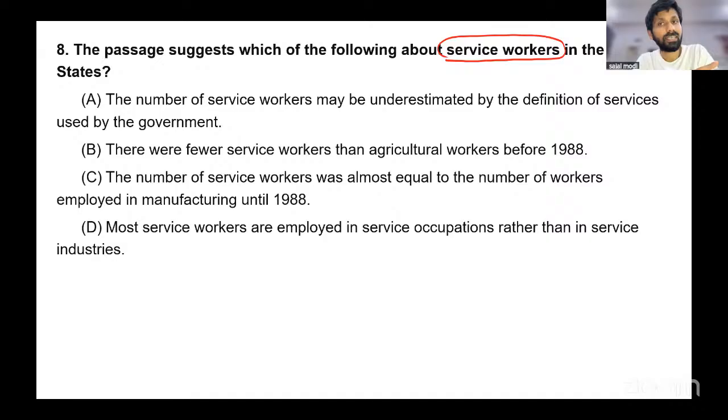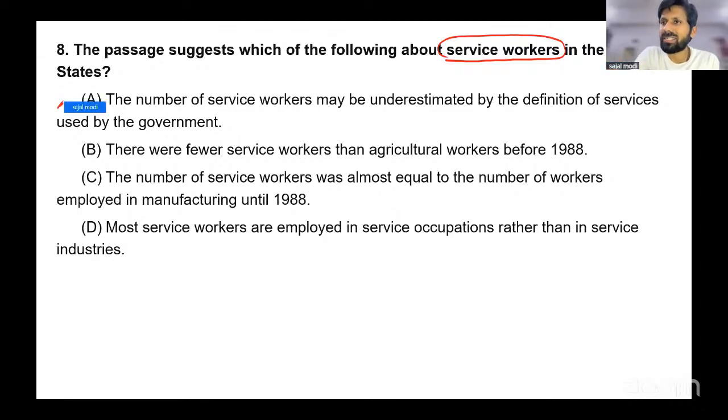And therefore, the author said that this definition does not really accurately reflect the composition of the American economy, right? So the service workers working in manufacturing will be categorized as industry and not service. And in that light, let's look at the options. A, the number of service workers may be underestimated by the definition of services used by the government.